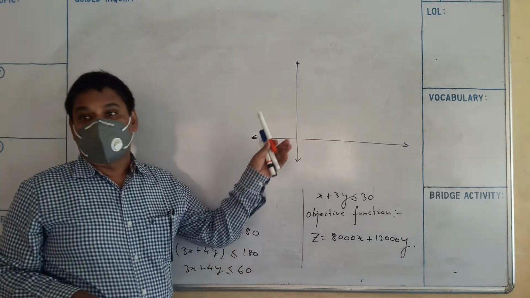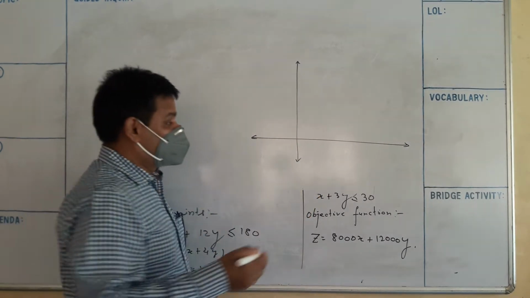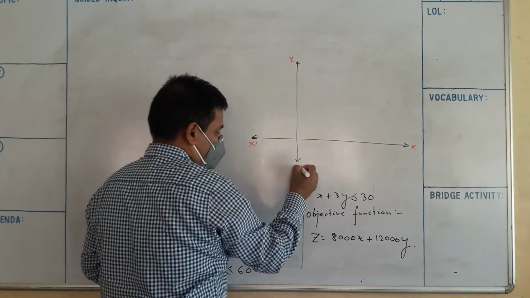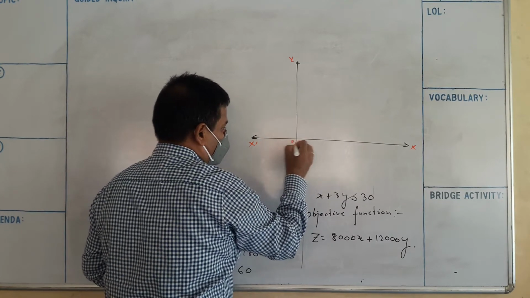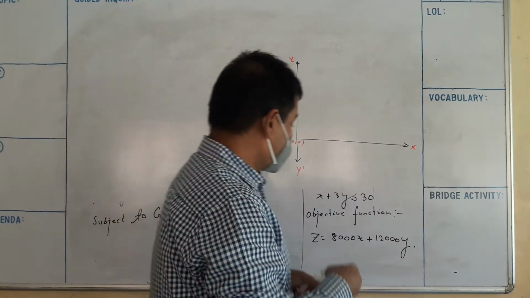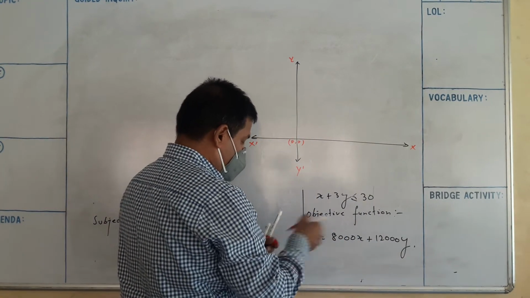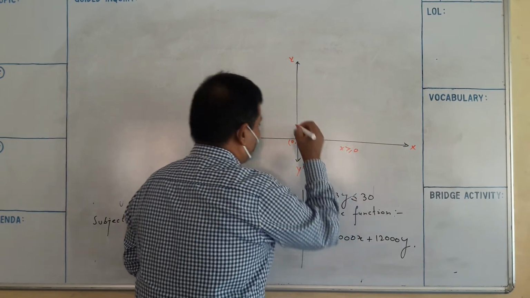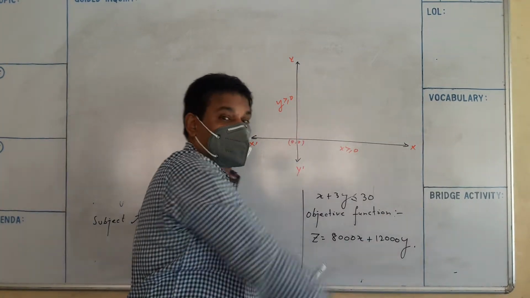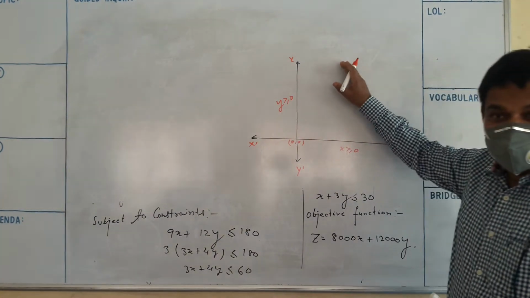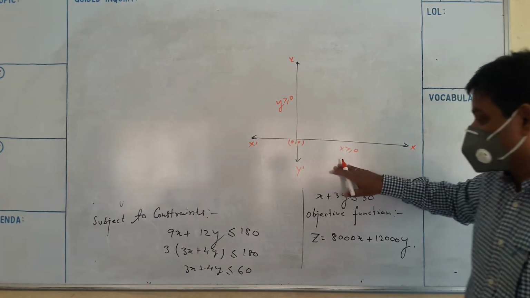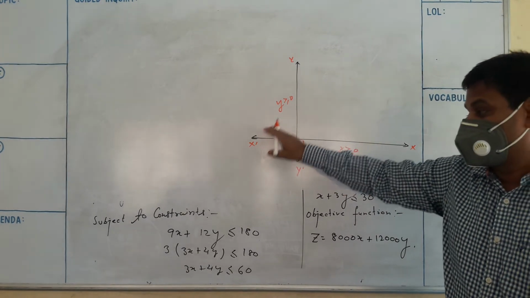Now we have to draw the graph. So this is the x-axis, here the y-axis, Y dash, and this is the origin. The non-negative constraint is X greater than or equal to 0, Y greater than or equal to 0. It means your solution lies in the first quadrant.